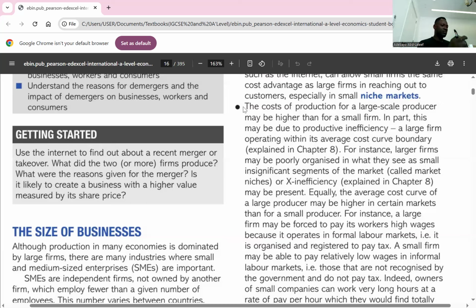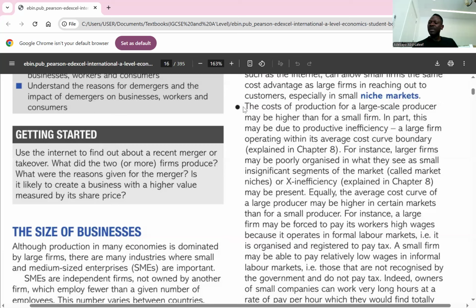One of the reasons is that there might be technicality in the product, and if there's technicality in the product, it means you need financial strength to be able to buy the equipment needed. But if there are simple products produced in that market, then it allows you to enter the market, and then you can survive. Do you understand the point there, please? So these are the reasons why.